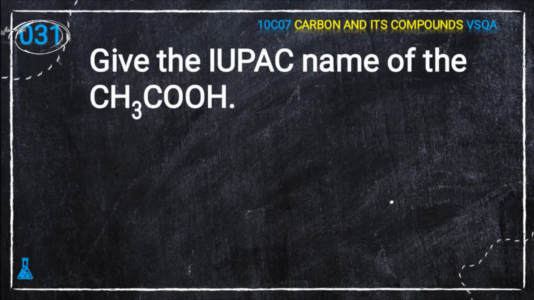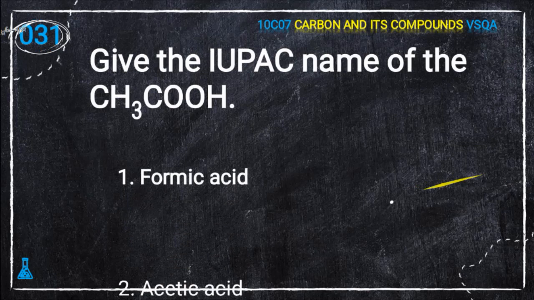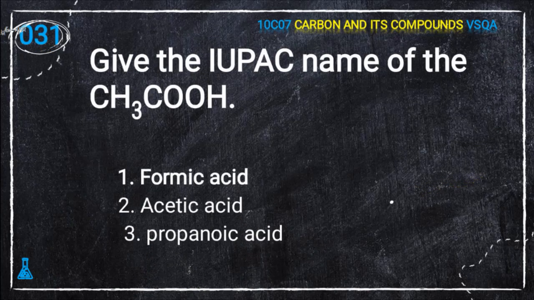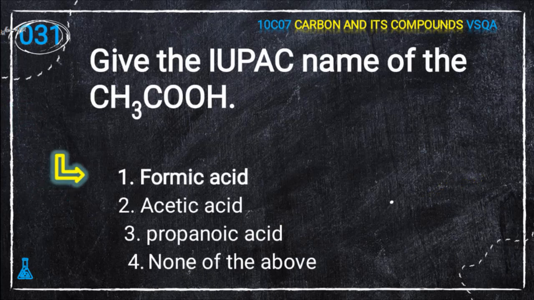31st question. Give the IUPAC name of CH3COOH. Formic acid, acetic acid, propanoic acid, none of the above. The correct answer is acetic acid.